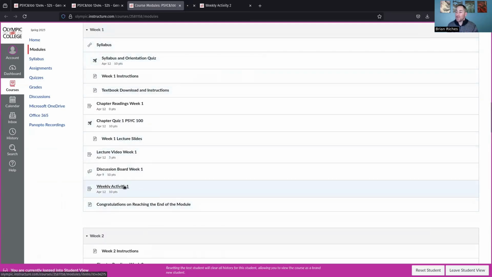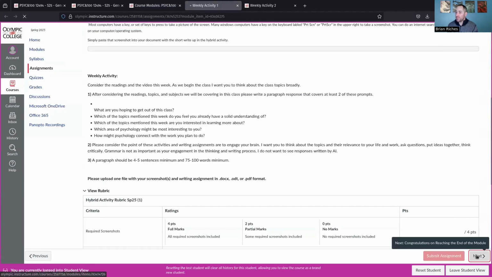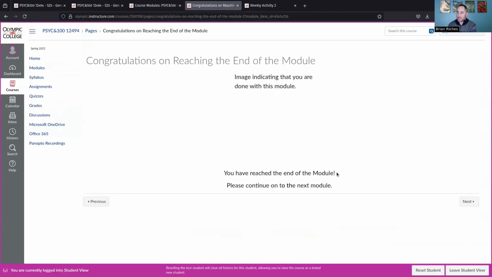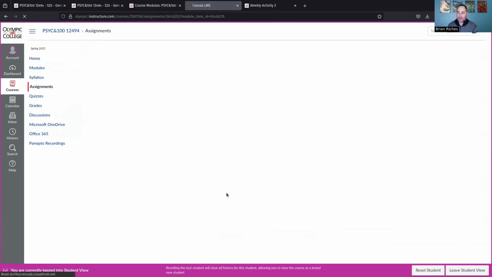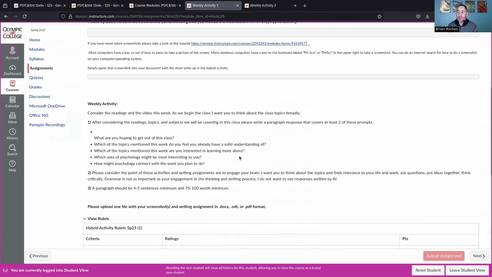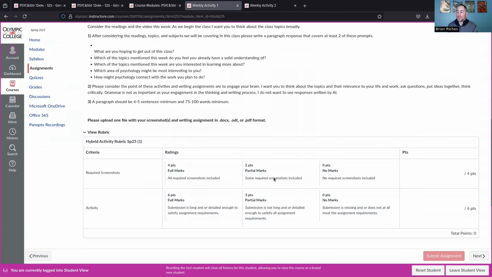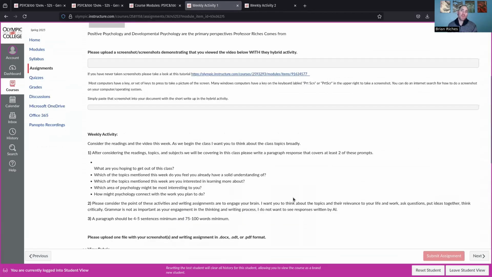At the end, after you've completed things for that module and clicked all the next buttons, you will see a little congratulations, assuming it loads, with a green check mark that says good job, you finished the module. For any given assignment, there should also be rubrics, so you can double check those. For the weekly activity, here's the rubric. For the question paper assignments, those rubrics will be a little more important.